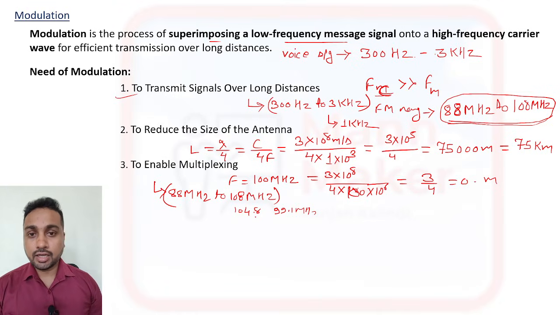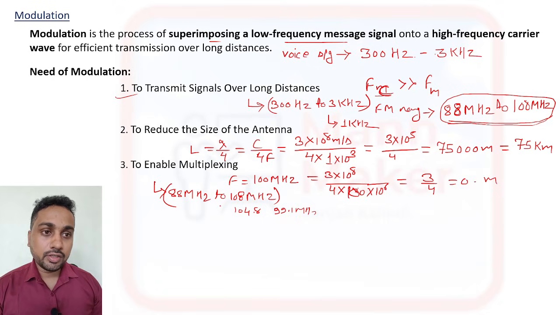In India there are three, four or five channels, and 103 is Vividh Bharti. In the same frequency range we use different channels using multiplexing.